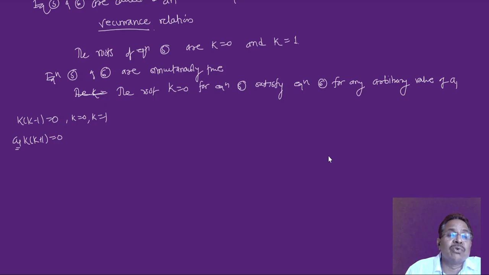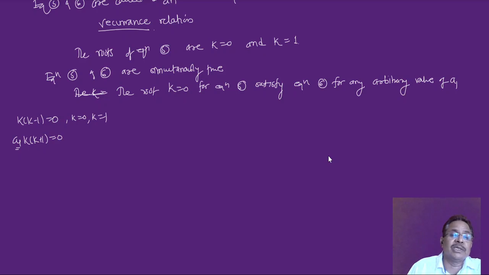But when k is equal to 1, equation 6 is not satisfied for any value of a1, because if a1 is not equal to 0, then 1 into 1 plus 1 gives you 2 into 1 into a1, which is not equal to 0. So this is not going to be satisfied. That shows I have to put one such condition.